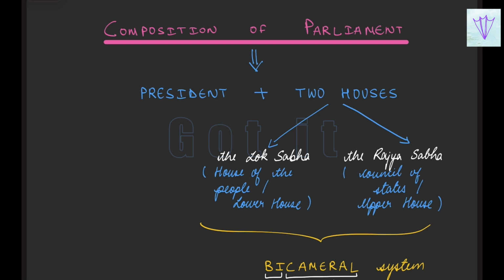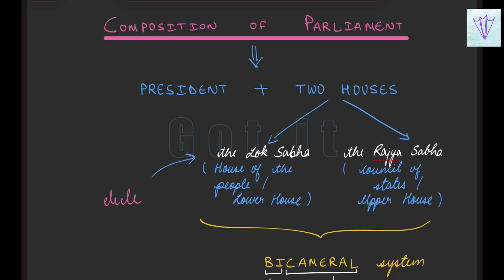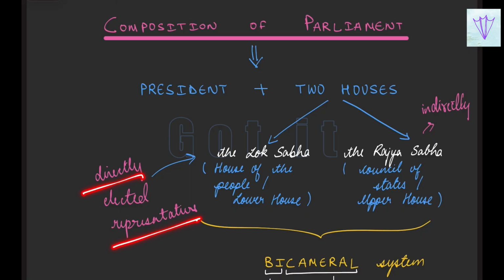The Lok Sabha is the House of the People because here we have representatives who are directly elected by the people, and here we have the indirectly elected MPs. The directly elected representatives will elect the MPs of the Rajya Sabha.